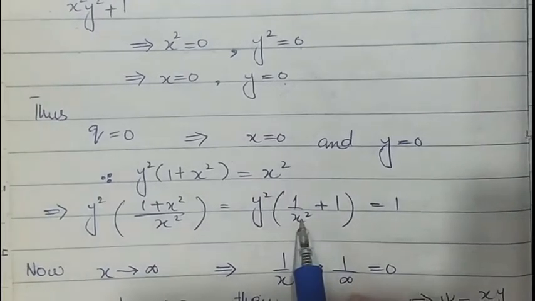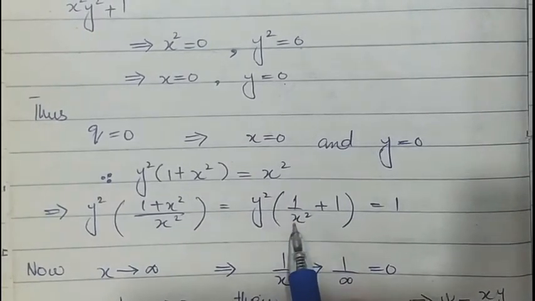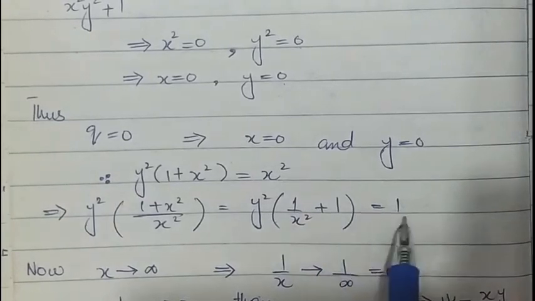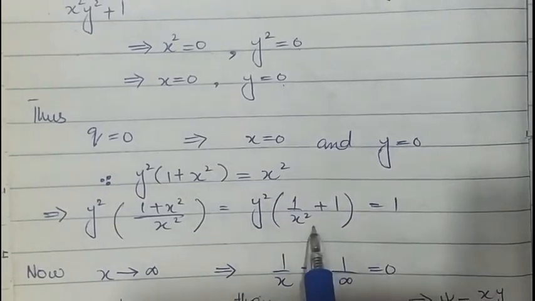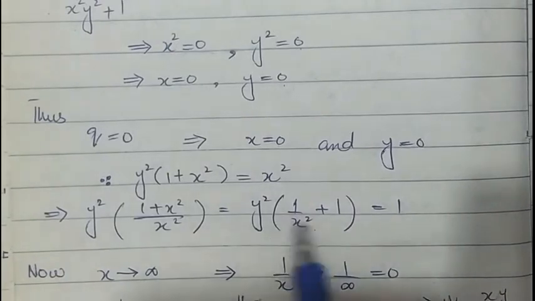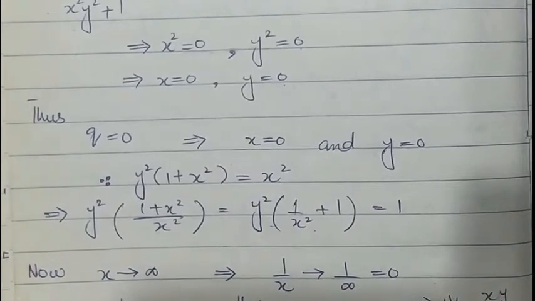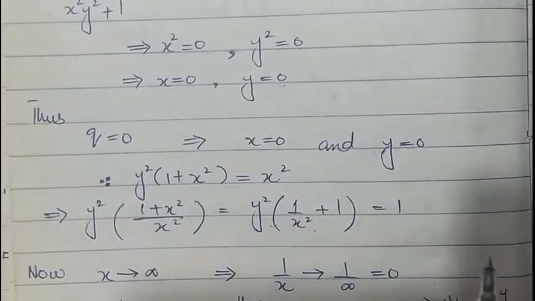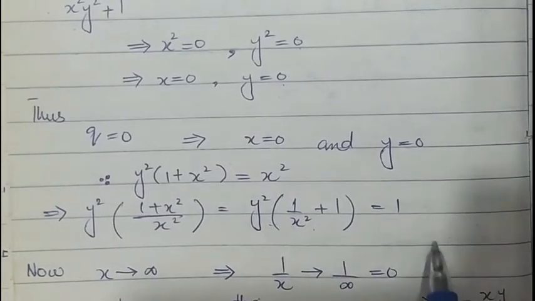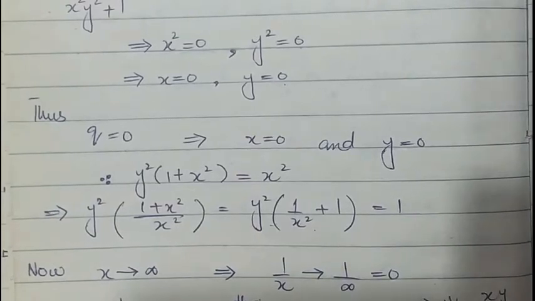When x is infinity, this term will become 0, so this satisfies the equation, with left hand side y square equal to 1. So we can say that the value of y is equal to plus minus 1.